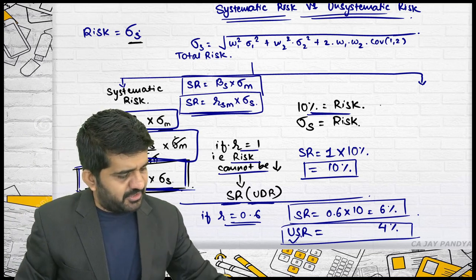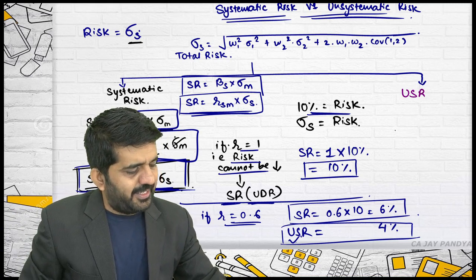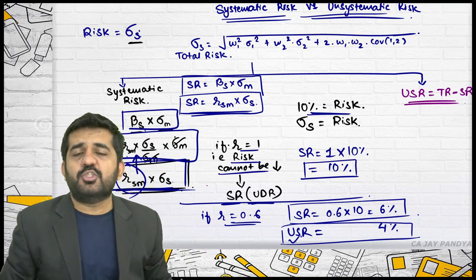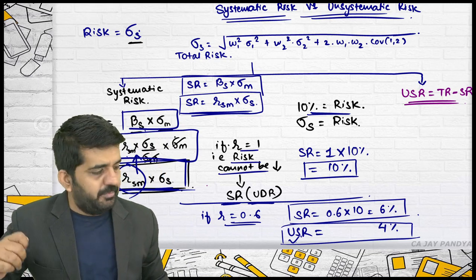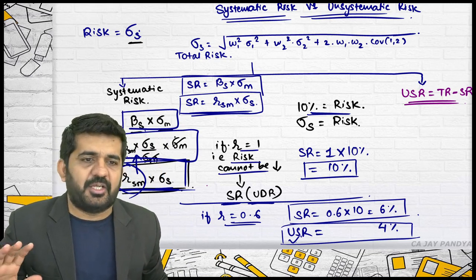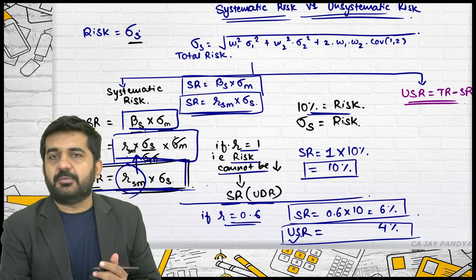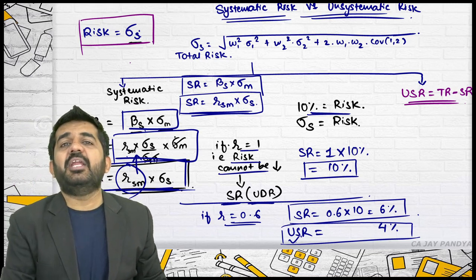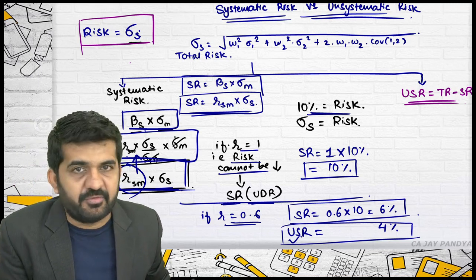Sir, then what is unsystematic risk? Unsystematic risk is equal to total risk minus systematic risk. So there is no separate formula for unsystematic risk, but total risk minus systematic risk is nothing but the concept of unsystematic risk. Is it alright? But here we have taken risk as a measurement of standard deviation. Normally, what you should take in examination is variance as a measurement of risk. Is it alright?